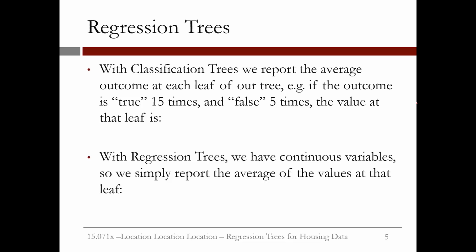Well, with classification trees, we report the average outcome at each leaf of our tree. For example, if the outcome is true 15 times and false 5 times, the value at that leaf of a tree would be 15 over 15 plus 5, 0.75. Now, if we use the default threshold of 0.5, we would say, oh, the value at this leaf is true.